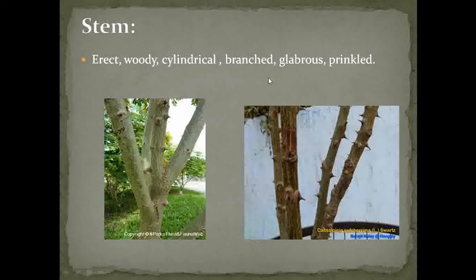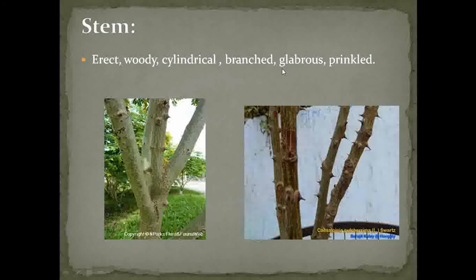Then one of the important features of this family, or you can say Caesalpinia pulcherrima, is that it shows the presence of thorns, or prickles, on the stem. This is one of the distinguishing characters of the family Caesalpiniaceae, which we observe here. That is, the stem is prickly, hard, woody, cylindrical, and branched. So these are the characters of the stem observed in Caesalpinia pulcherrima.